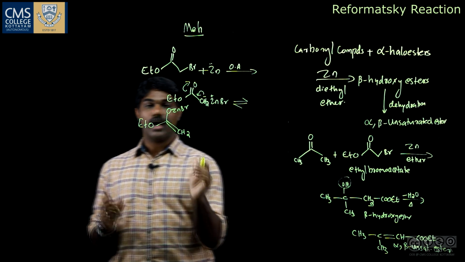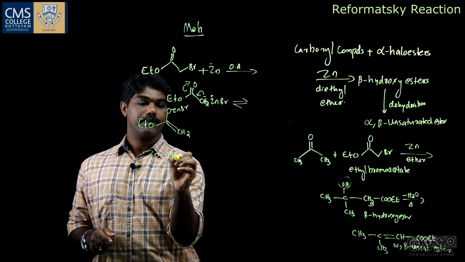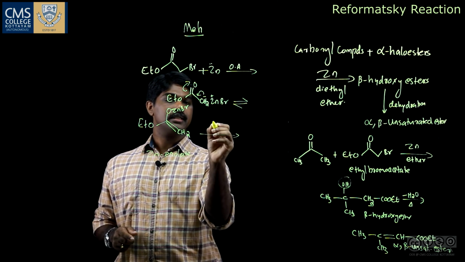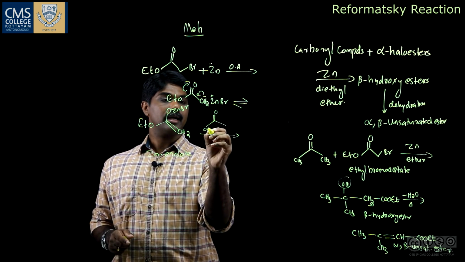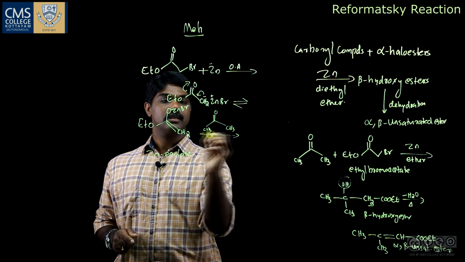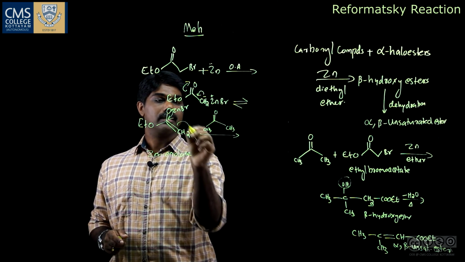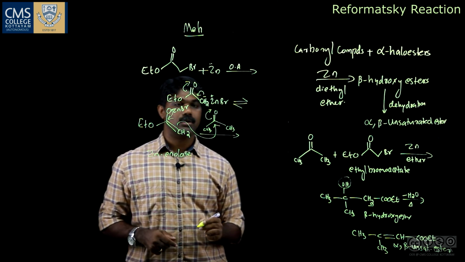So, we get an enolate. This is called a zinc enolate. This zinc enolate acts as a nucleophile and reacts with our ketone. So this bond shifts to here and this bond shifts to here and this bond shifts to oxygen.